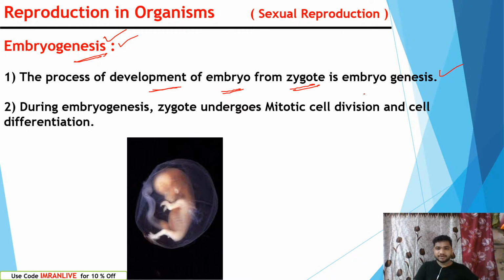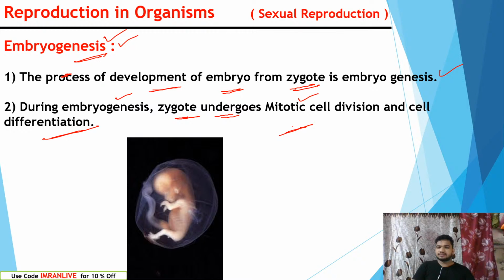During embryogenesis, the zygote undergoes mitotic cell division and the cells start to differentiate. Once the zygote forms, the zygote divides into two cells. The two cells form four cells. Then it continues cell division through mitotic division.